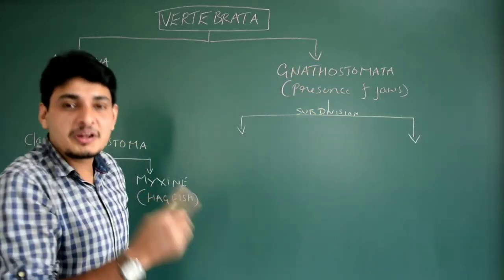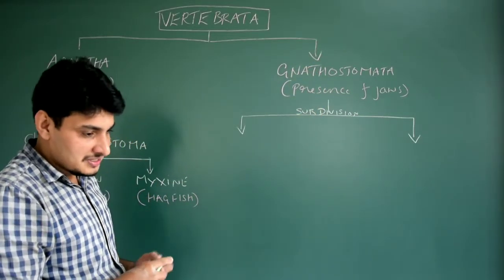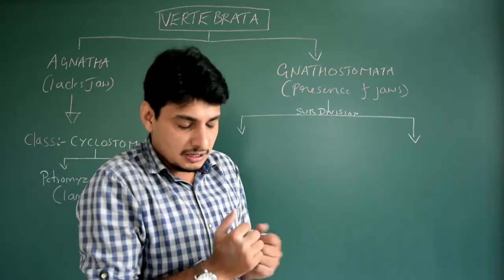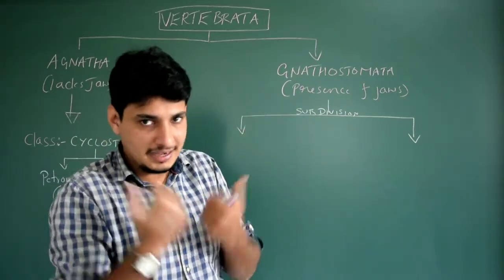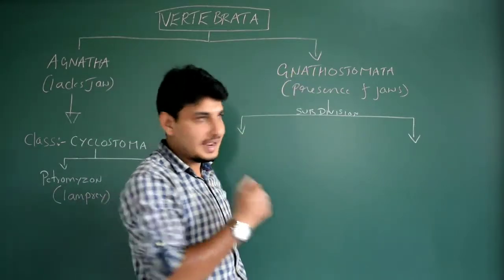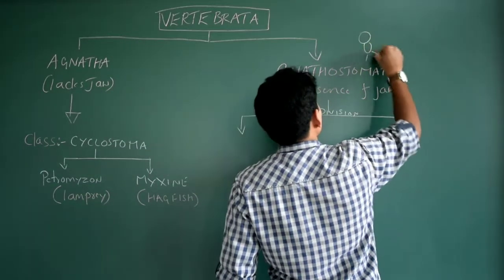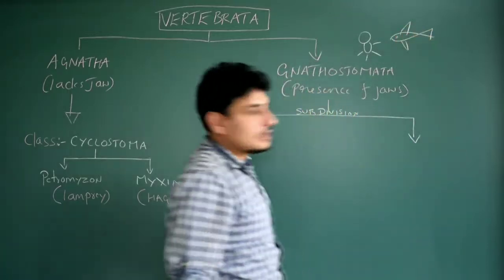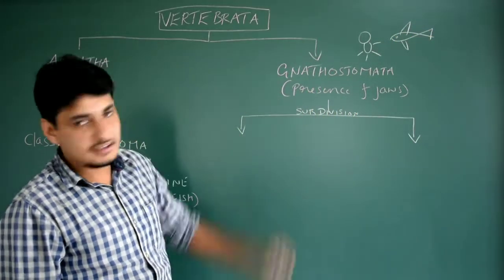Okay. Now again in the Gnathostomata we can go for two important subdivisions. Again subdivision, not class. Again there is one more criteria. The criteria is very simple. See, I belong to Gnathostomata. I have jaw. At the same time, if I compare myself with a fish, what is the difference you see? Both belong to Gnathostomata, me and fish. But what is the difference?